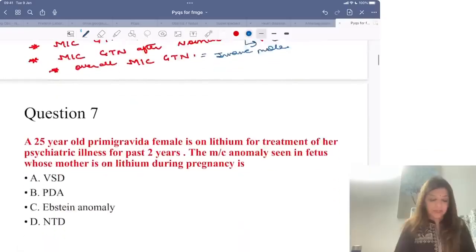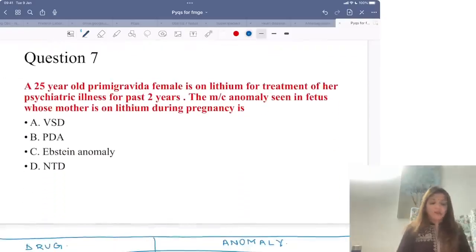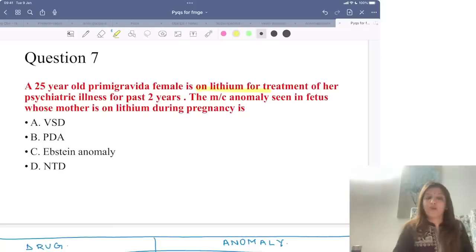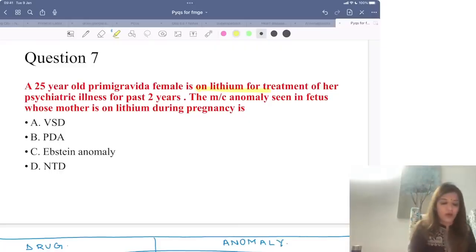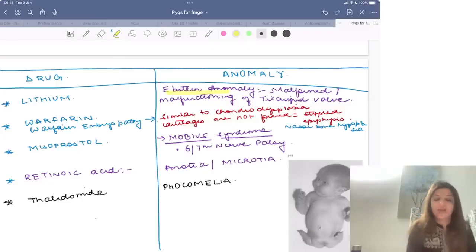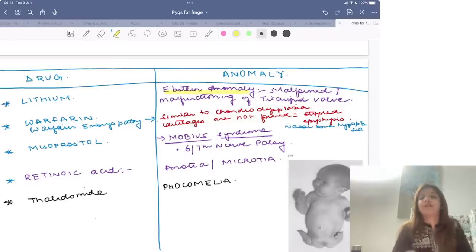Yes? Okay. Then, a 25-year-old primigravida is on lithium for treatment of psychiatric illness for past 2 years. The most common anomaly seen in a fetus whose mother has taken lithium during pregnancy is... this is a very, very straightforward question. If you are a Marrow subscriber, I have taught you this, that lithium leads to Ebstein anomaly. Now here I am telling you the most important drugs and their teratogenic effects. Lithium leads to Ebstein anomaly, and in Ebstein anomaly there is malfunctioning of the tricuspid valve.